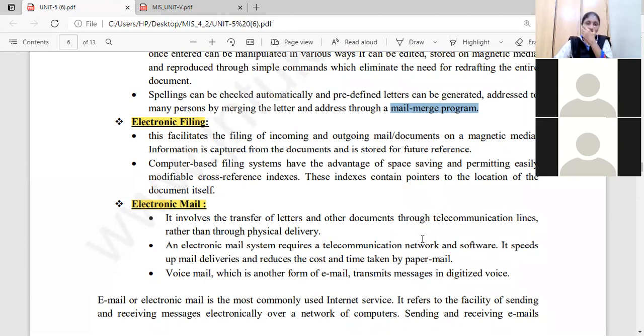It takes a lot of time and space. So when you have the facility for storing on the magnetic media, whenever we require, we can take a copy of that particular document. So information is captured from the document and is stored for future reference. Whenever we require a particular document which we have stored in that electronic or magnetic media, we can use it for future reference.